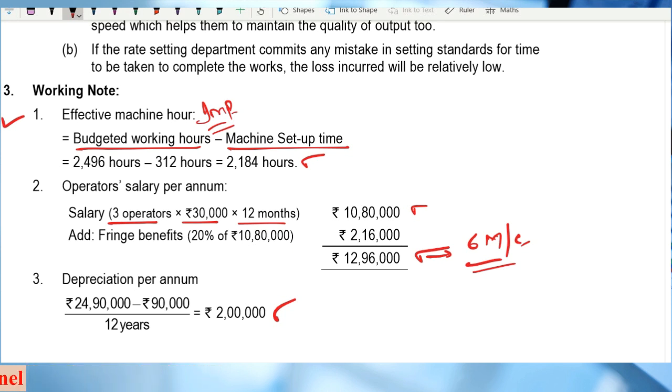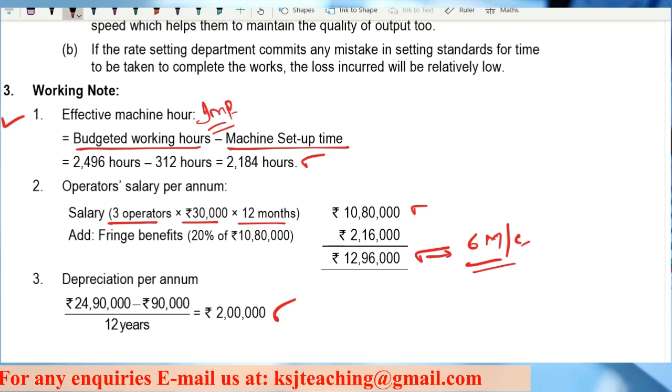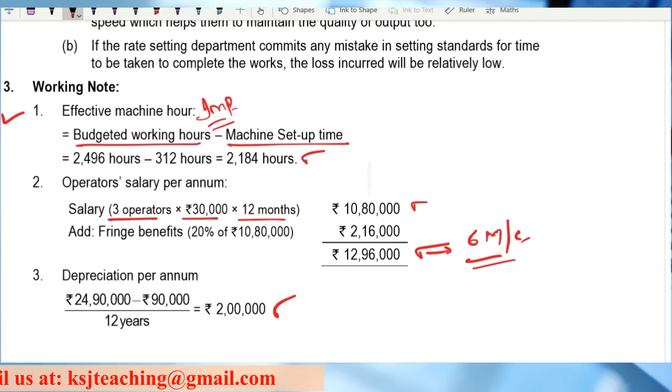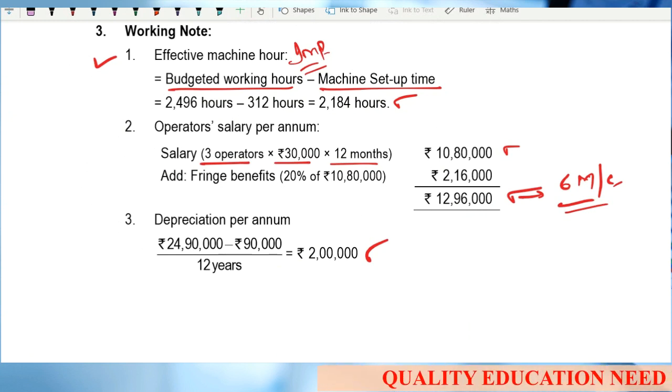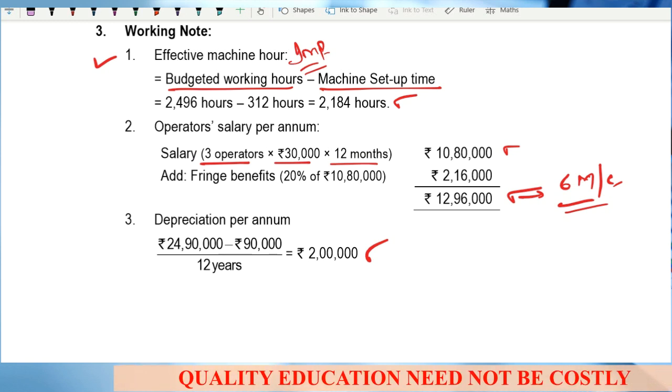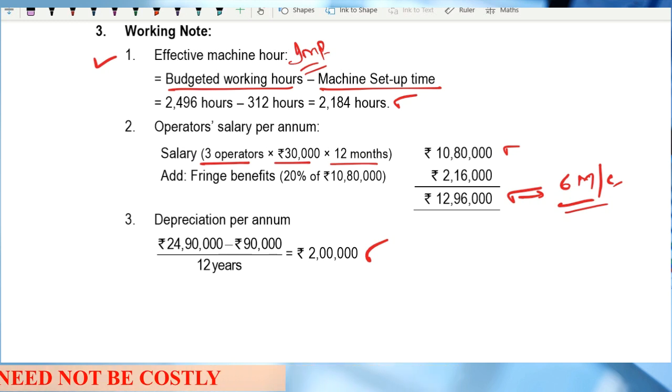I've always observed in the 15 days test series that many of you don't read the question carefully. What is the requirement of the question? We are just in a hurry to attempt the question, right? Even in the exam, if you get a similar question or the same question, even then read the question very carefully, because ICAI is very smart. They will just give a twist in one of the points in the question and that changes the whole answer. But sir, we are in a hurry, right? So stay calm, take it easy, don't hurry, read the question carefully and then attempt.